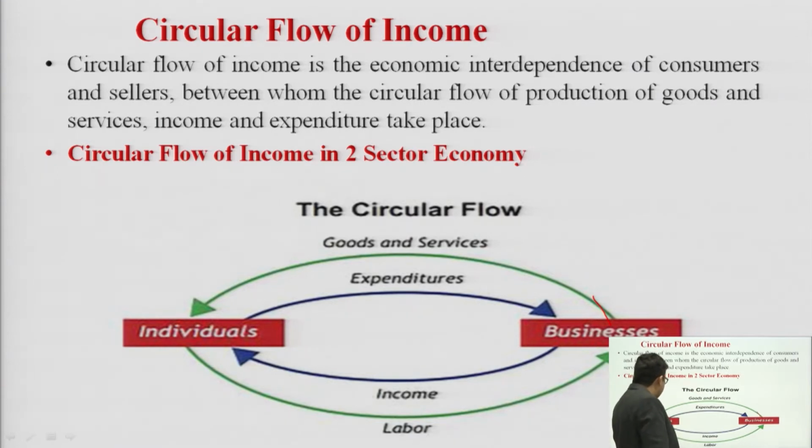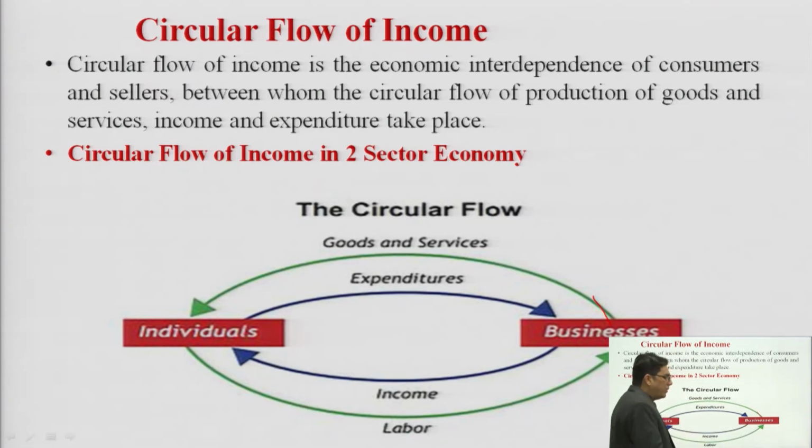Circular flow of income, what is it? The people have worked in the businesses, and the business houses have paid them income. I repeat, in the two sector economy there are two main elements that we have to focus on: individuals and business houses.